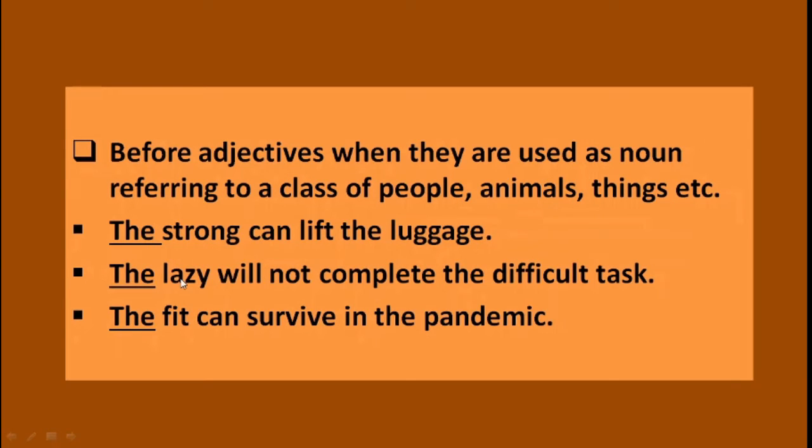Second example. The lazy will not complete the difficult task. So the people who are lazy will not complete the difficult task. So for a group, what is used? The lazy. In the third example, the fit can survive in the pandemic. So again, people who are healthy, people who are fit can survive in the pandemic. So before the adjective fit, the article the is used.